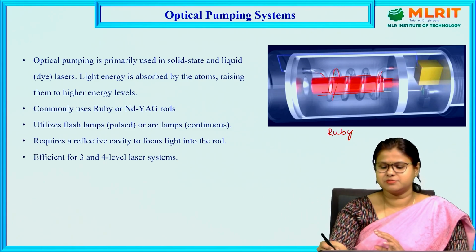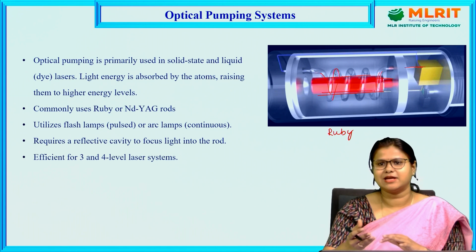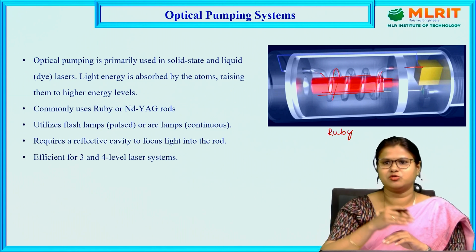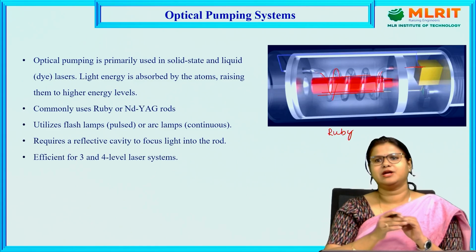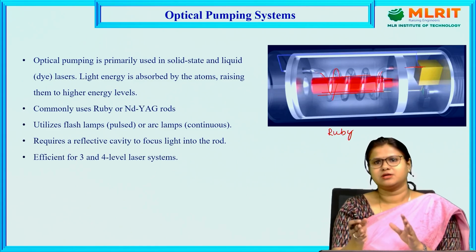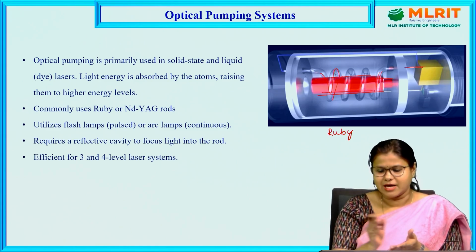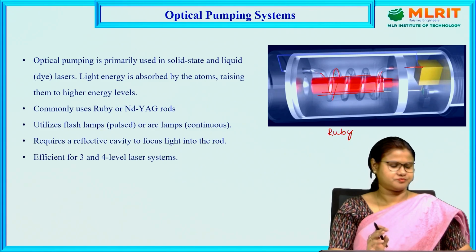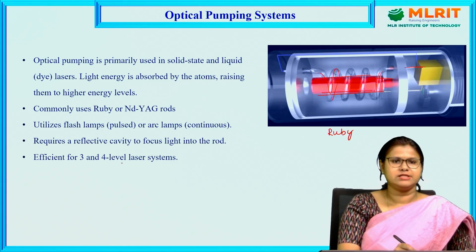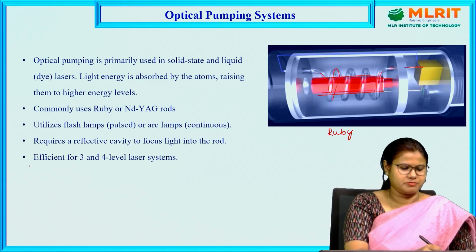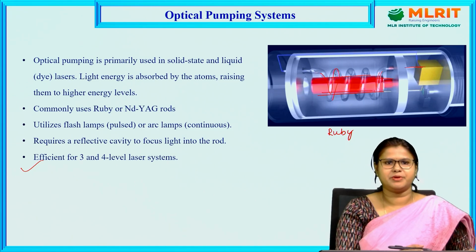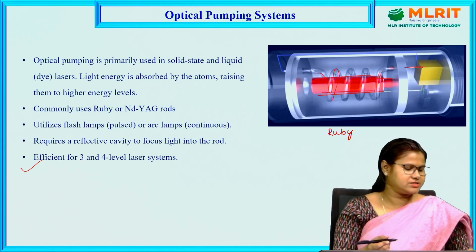So we are giving the power supply from here, that is the xenon flash lamp. That flash lamp will turn on, and that will help the ruby laser go from the lower energy level to the excited state, and then the ruby crystal will achieve population inversion. Mostly this kind of pumping method, which is optical pumping, is efficient for 3 and 4 level laser systems.